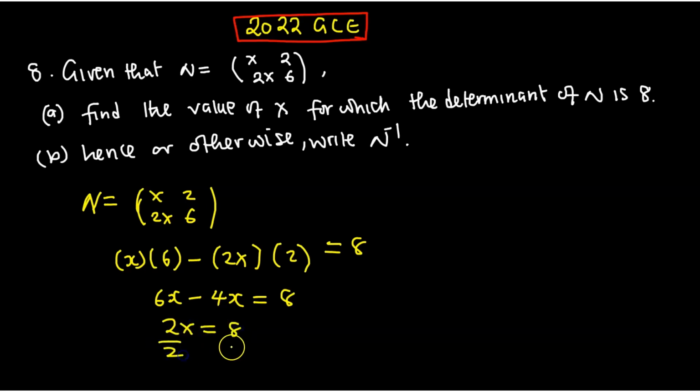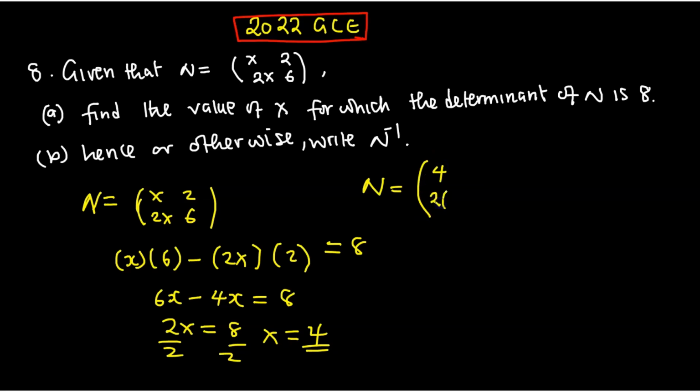8. Divide by 2, divide by 2. x is equal to what? Equal to 4. Immediately you find x, write the original matrix. So the original matrix for N is equal to what? We replace where there's x, so x is equal to 4.